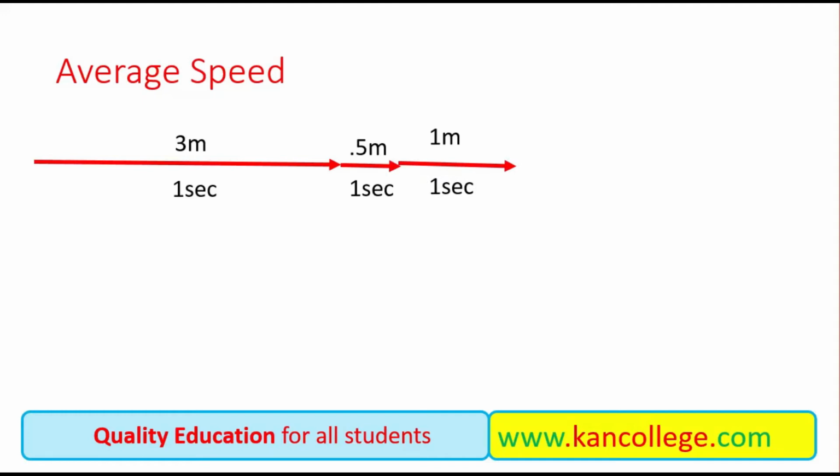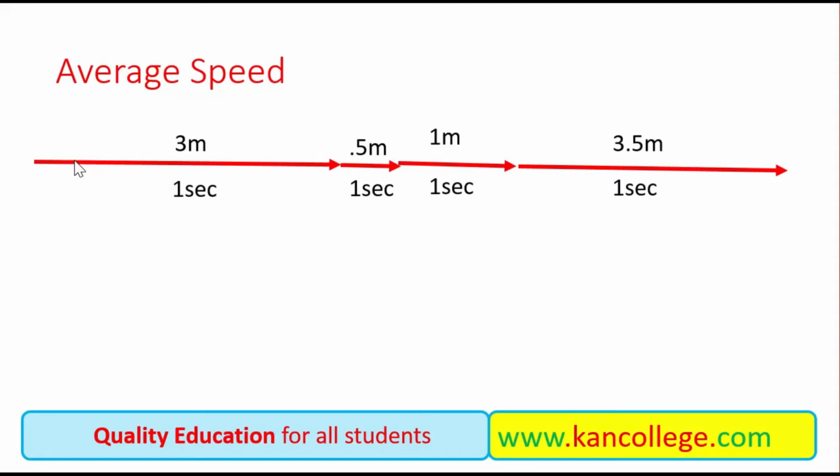And in the next second, it speeds up a little and moves a distance of 1 meter in 1 second. But in the last or 4th second, it covers a distance of 3.5 meters. So we see that here the body is changing its speed in all the process. So it has a variable speed.